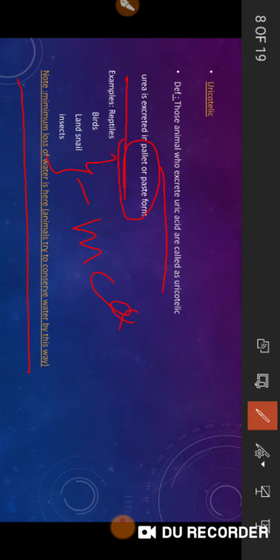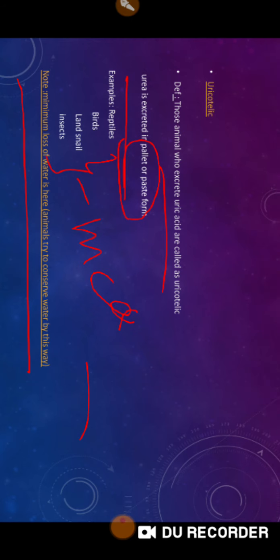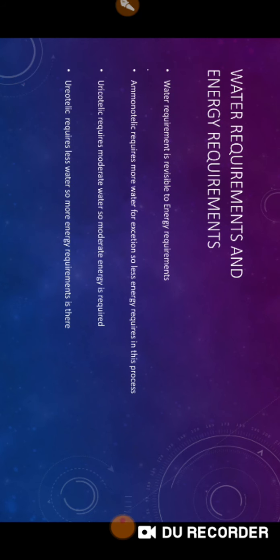So some animals which have to conserve water also excrete in this way, right? So this is easy. Uricotelic definition: excretion of uric acid. It is excreted in the form of a pellet or paste. Reptiles, birds, land snails and insects will do this, and minimum loss of water occurs over here.